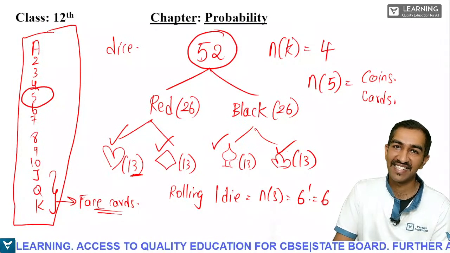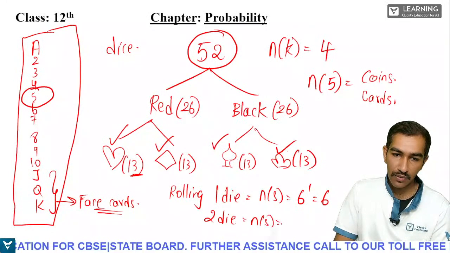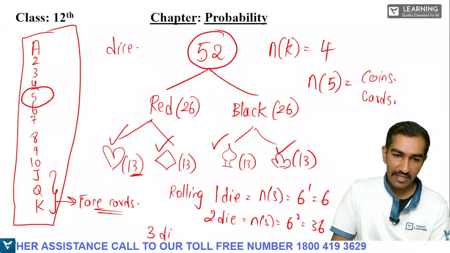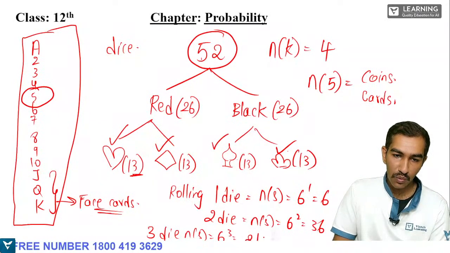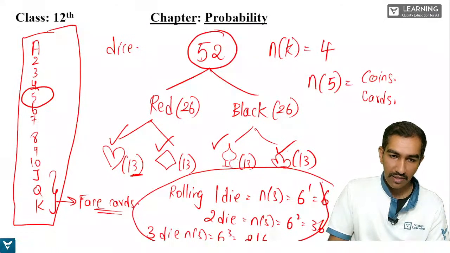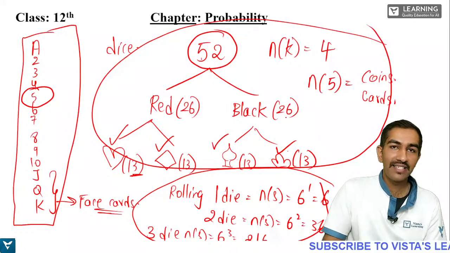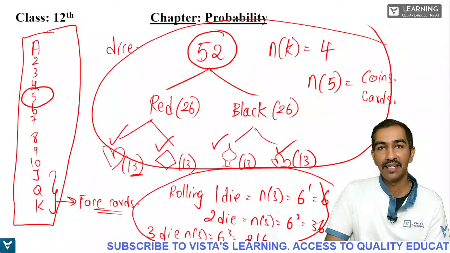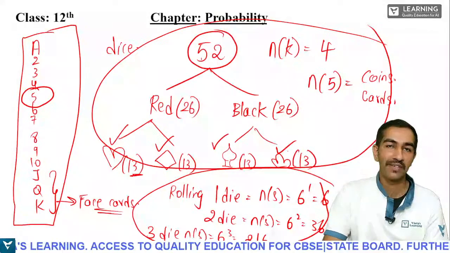When you're rolling 2 dice, N of S will be equal to 6 to the power of 2, that is equal to 36. When you're rolling 3 dice, N of S will be equal to 6 to the power of 3, which is equal to 216. So this much you have to remember about the dice. This much you have to remember about the cards. And about the coins, you have a special weapon called Pascal's Law. With the help of that, you can find out the sample space of 1000 coins as well, but it will take so much of time.